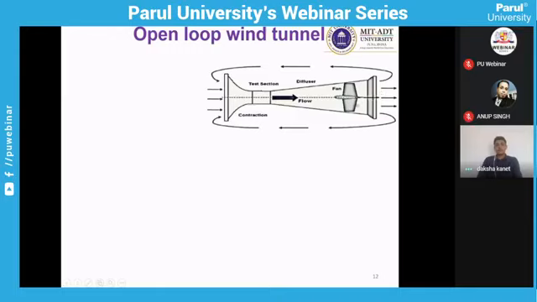A fan is attached at the outlet of the wind tunnel, so it is a suction type wind tunnel. You have an inlet from which your air is sucked inside the wind tunnel. You have the contraction section and test section, then the diffuser. This is a similar wind tunnel you will see anywhere in an aerodynamics or wind tunnel laboratory.